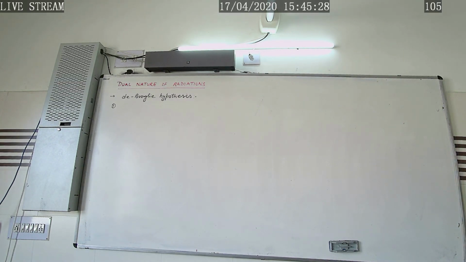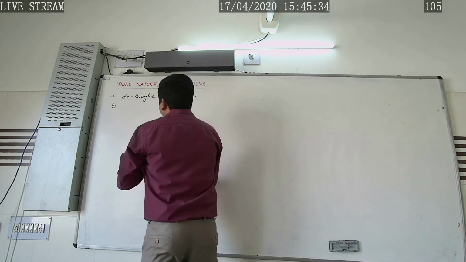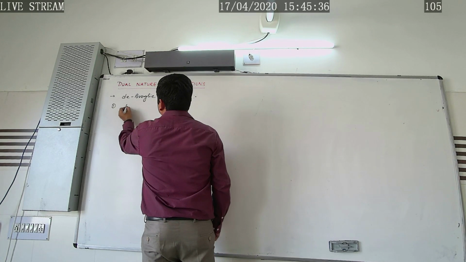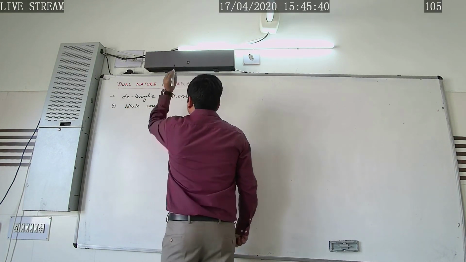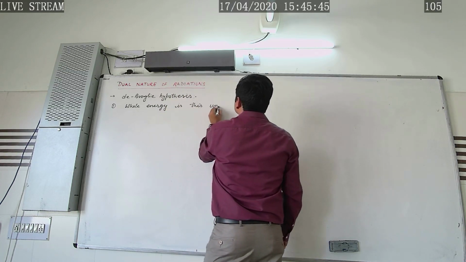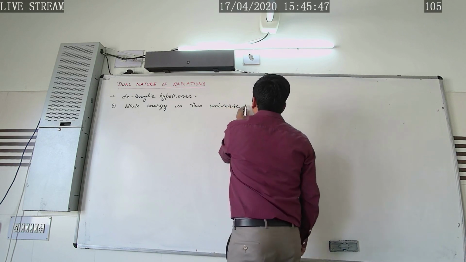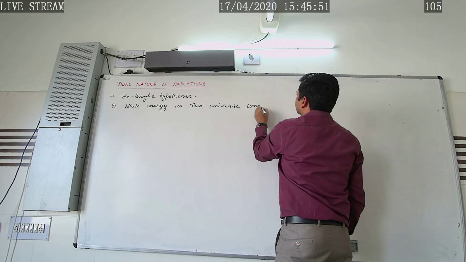So here we can explain the de Broglie hypothesis, that is, whole energy of this universe comprises of 2 things.